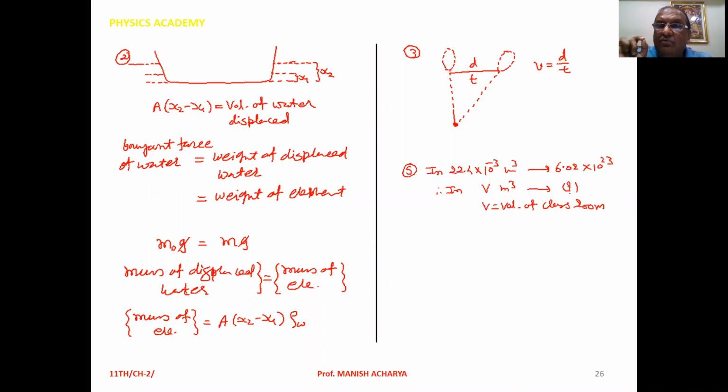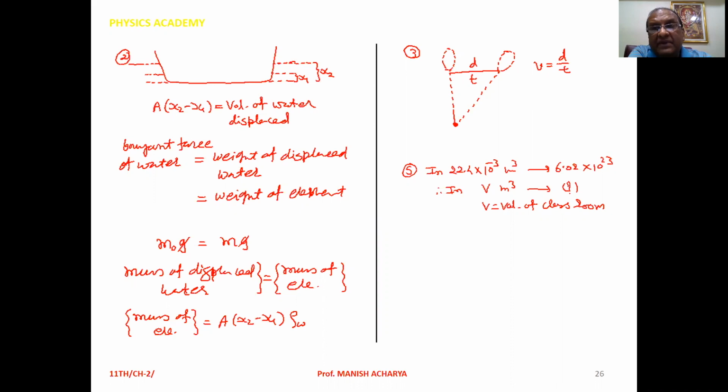In 1 mole, the number of constituent particles is 6.02 × 10^23. So we can say that in 22.4 × 10^-3 m³, the total number of molecules of air is 6.02 × 10^23.